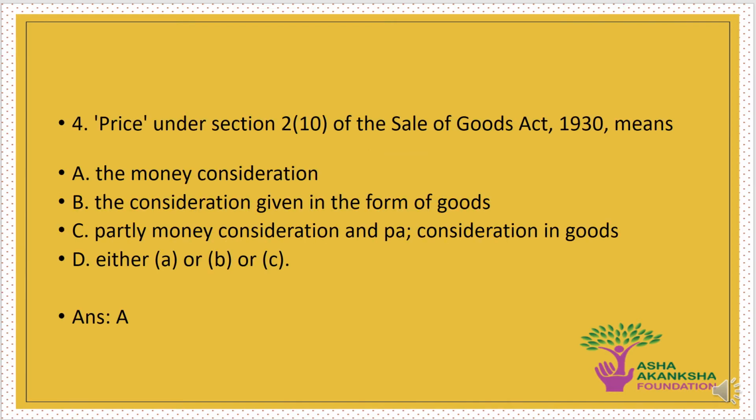This question is price under Section 2, Clause 10 of the Sale of Goods Act 1930 means options are A. The money consideration, B. The consideration given in form of goods, C. Partly money consideration and partly the consideration in goods, or D. Either A or B or C. The correct answer to this question is option A, that is the money consideration is the main thing that gives the meaning of price.